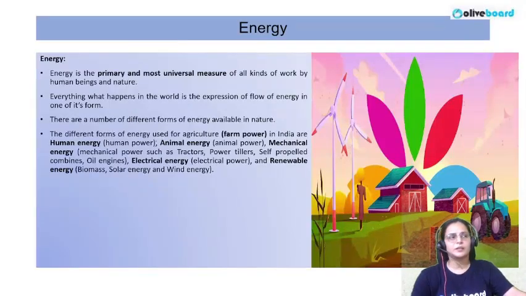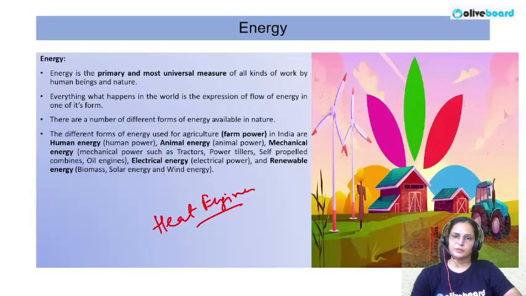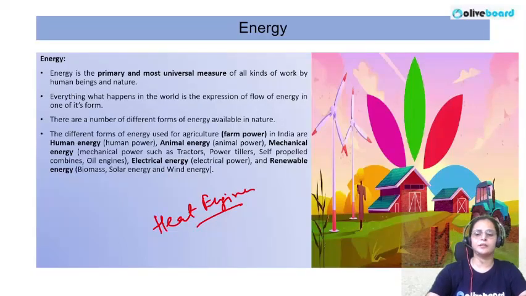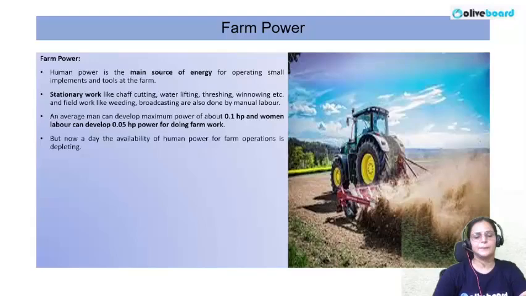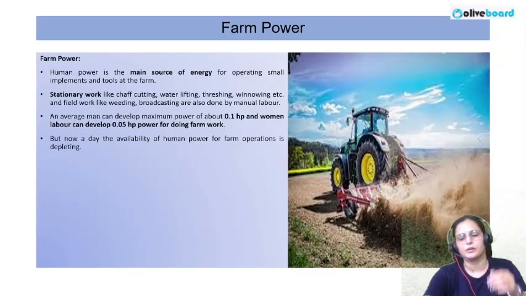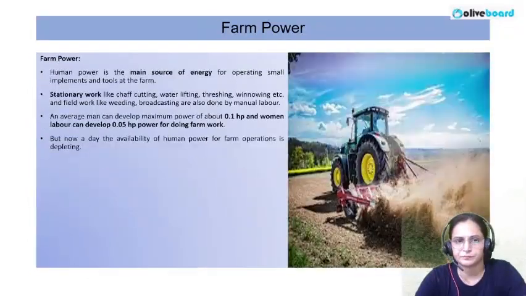Mechanical power, like the tractors or the power tillers, which run with the help of heat engines or fuels. Then we have the self-propelled combines or the oil engines. Electrical power, like the electricity installations for doing different work. And renewable energy, that is biomass, solar energy and wind energy sources. Now, considering the first factor, that is human power, let's talk about human power.